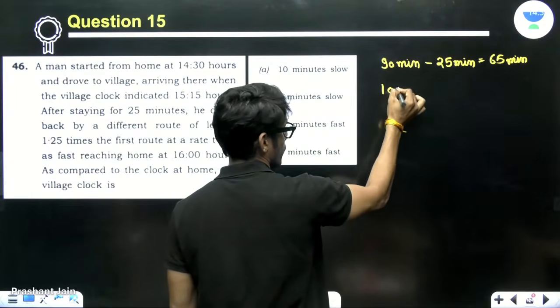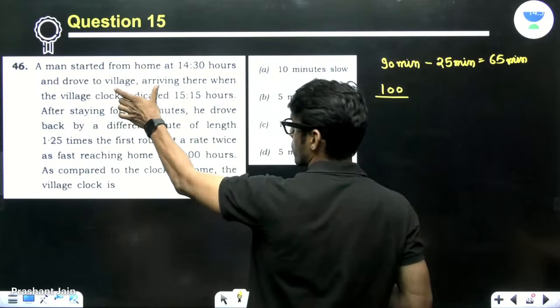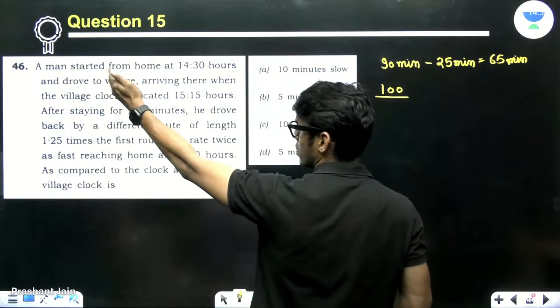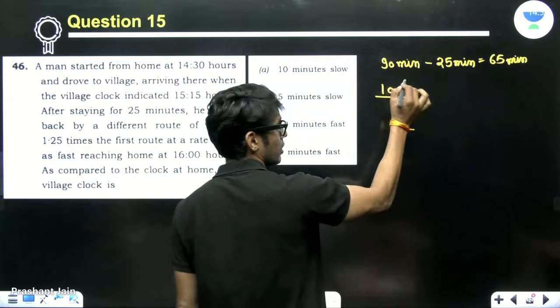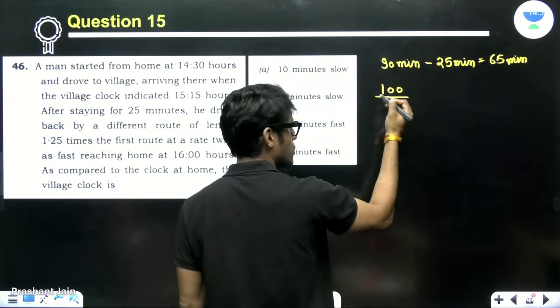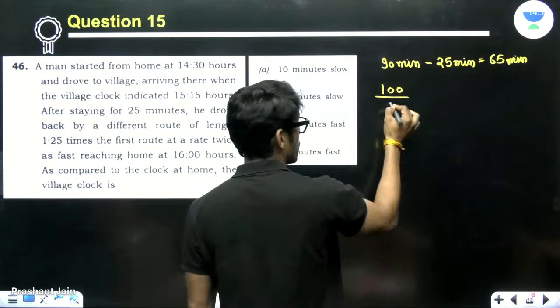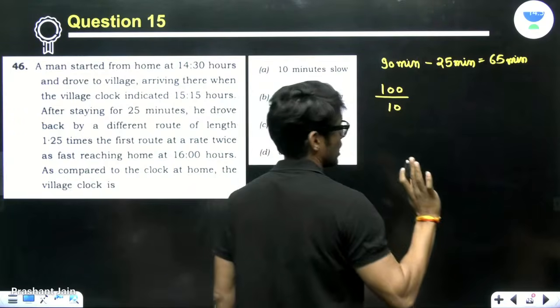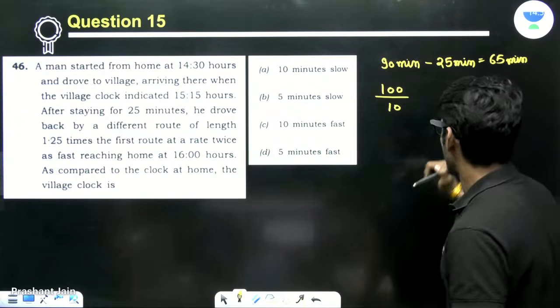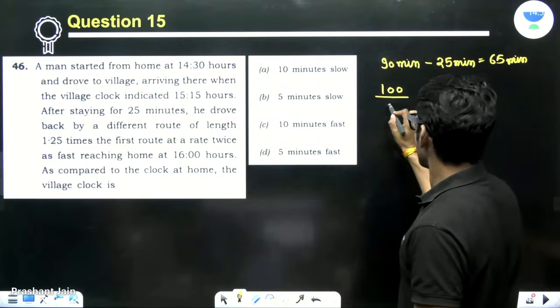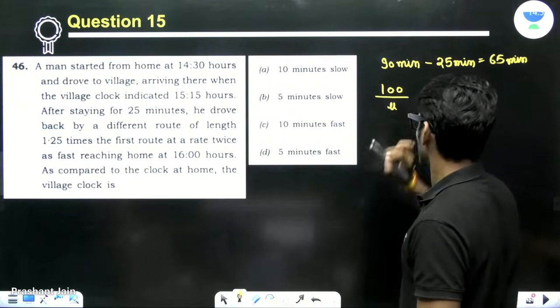Let's assume that the distance between home and village is 100, right? And his speed was, because the return rate is twice, let's assume the speed to be u.